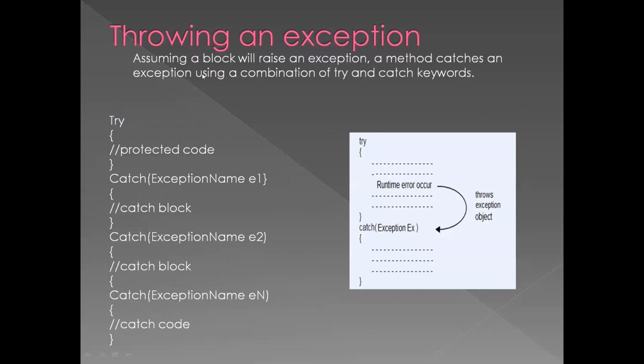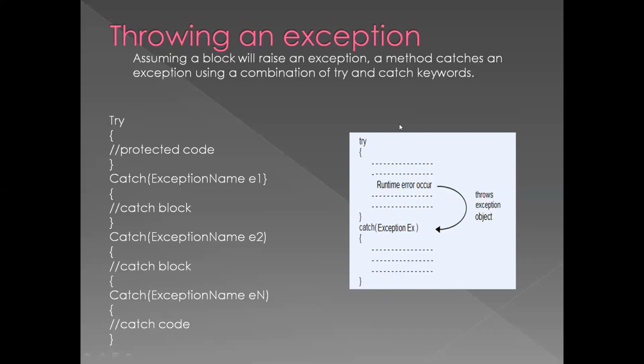Throwing an exception. A method catches an exception using a combination of try and catch keywords. With the combination of try and catch keywords, you will be able to raise an exception and know what exception has come in your program. So this is how you write the exception program. This is a try block. These are the catch blocks.